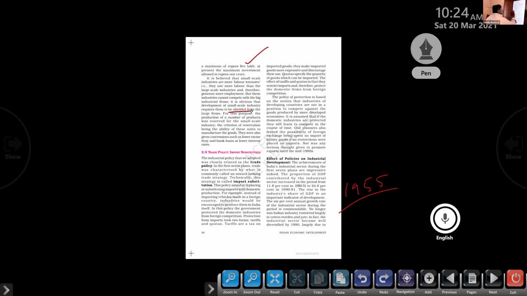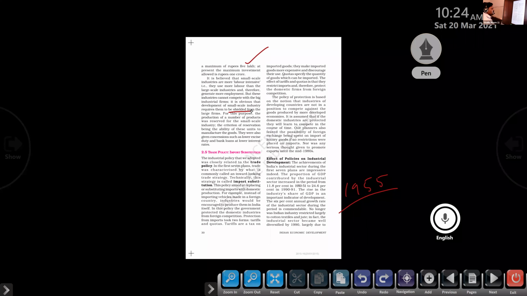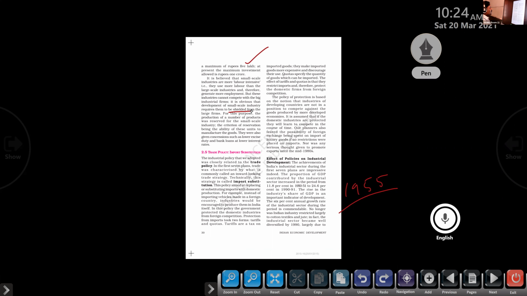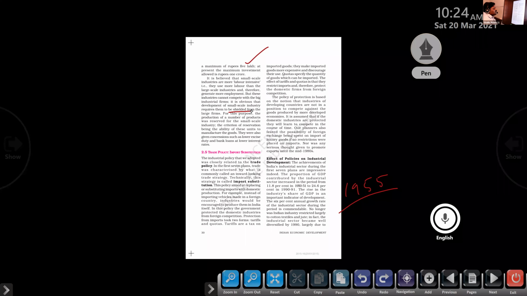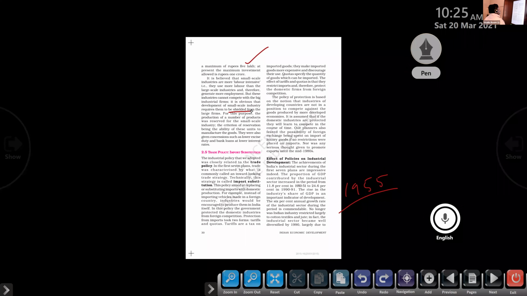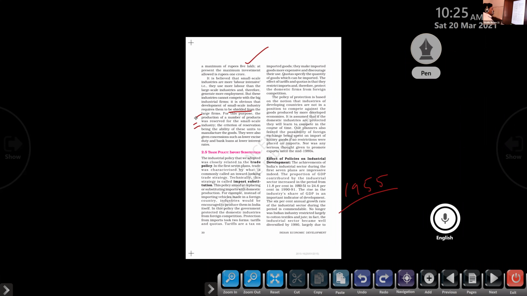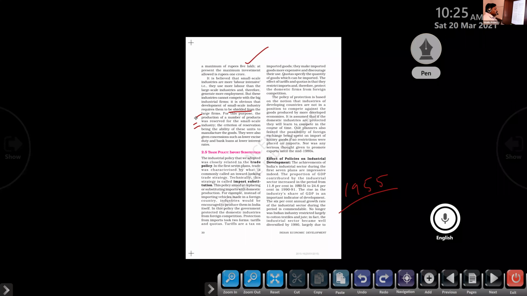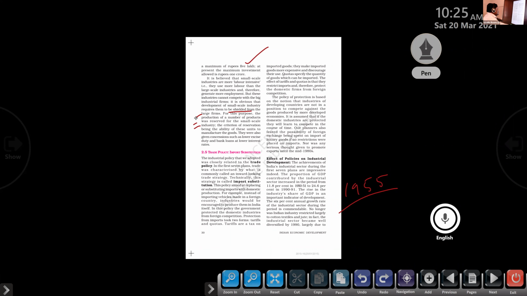Shielded means protected. The people who play PUBG know what a shield is, right? So protected from the large firms. It is important that the government wants to protect the small scale industries from the large firms. For this purpose, the production of a number of products was reserved for the small scale industry. So to protect the small scale industries, the government reserved some particular products that can be produced by the small scale industries.